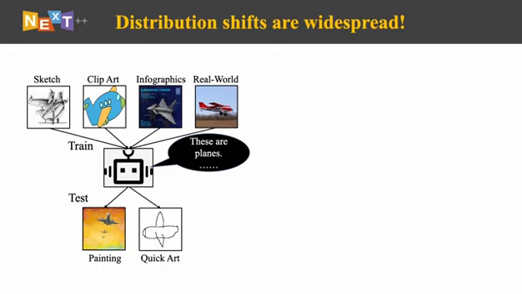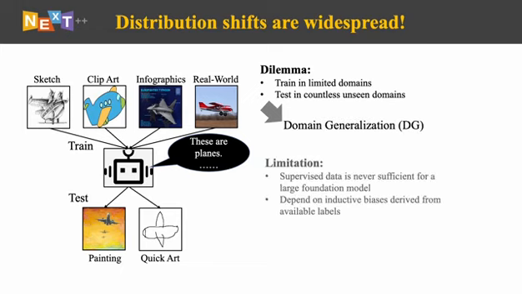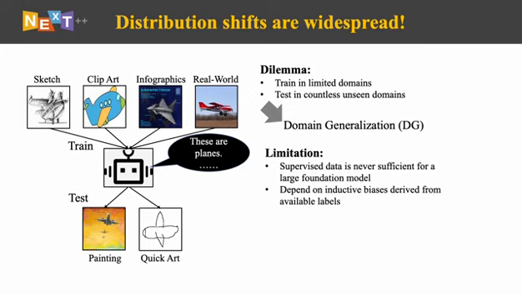This gives rise to a problem called domain generalization, where the model is only trained on limited domains and tested on unlimited unseen domains. And the key point in domain generalization is how to utilize class labels more properly. However, we notice that supervised data is never sufficient for a large foundation model, and also the performance depends on the inductive bias derived from the available labels. This makes us wonder, what if we don't have those class labels and only have domain labels? The context of insufficient class labels gives rise to a new research topic called unsupervised domain generalization, and this is a much more challenging task than the original DG.